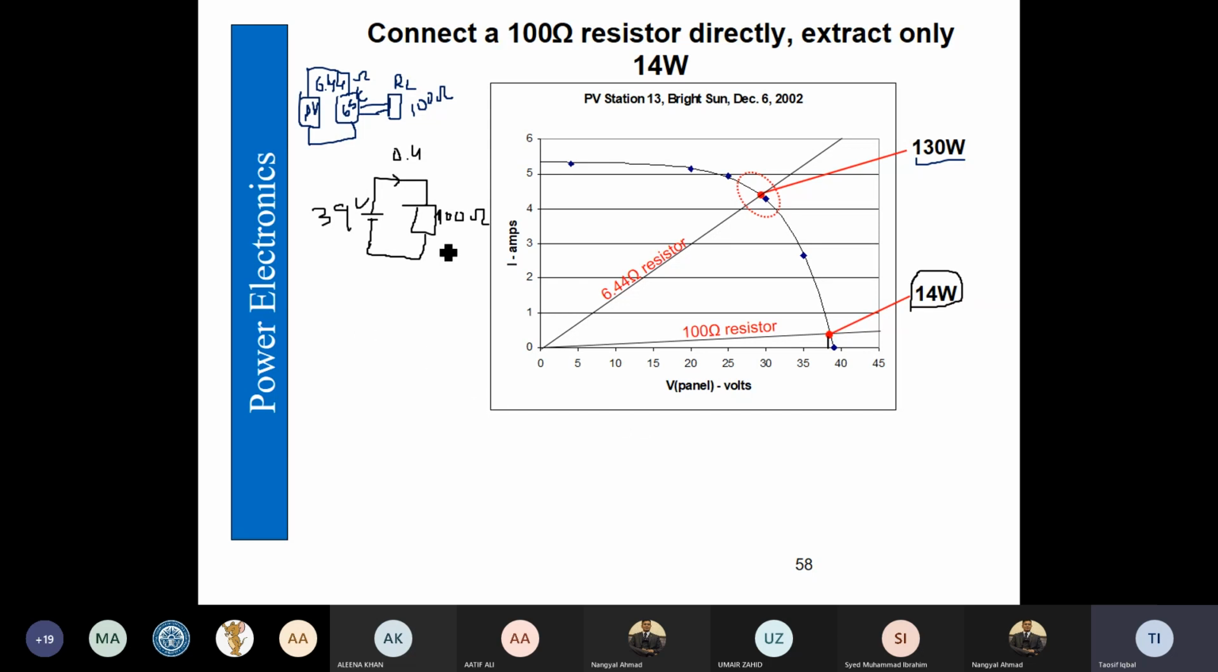Now what should we do to provide 130 watts to 100 ohm resistance? And for this we have to apply a DC to DC converter. So which DC to DC converter should we apply here?